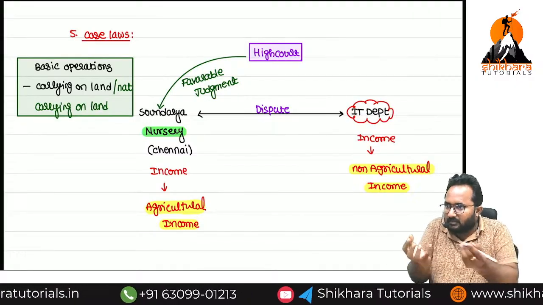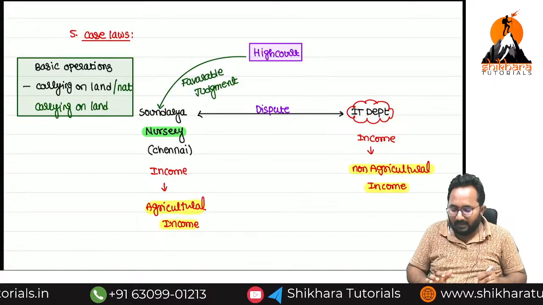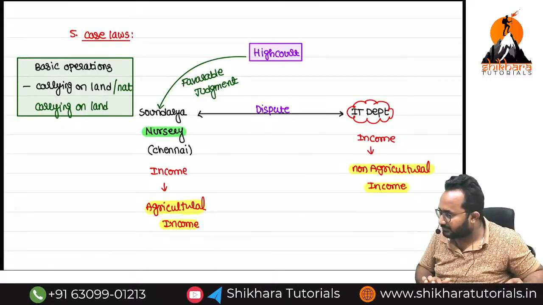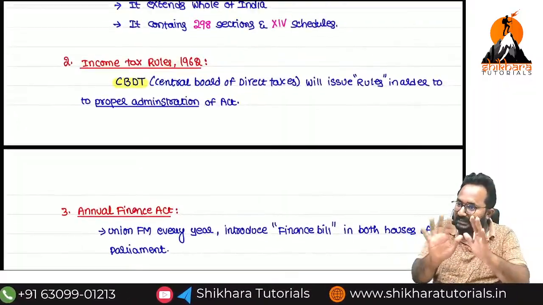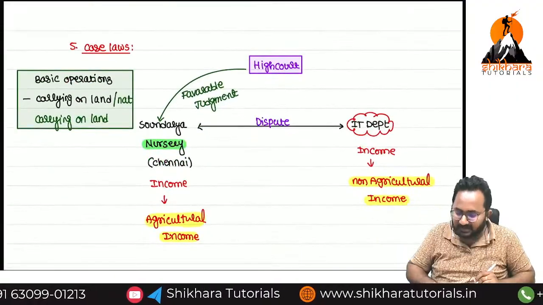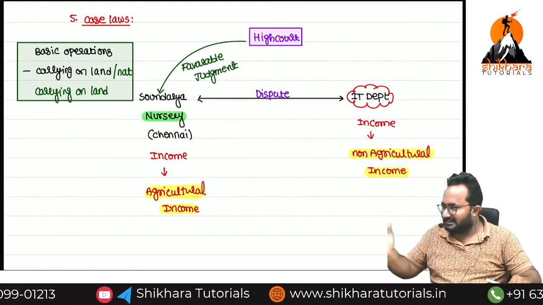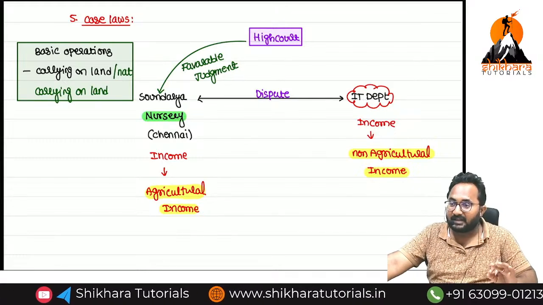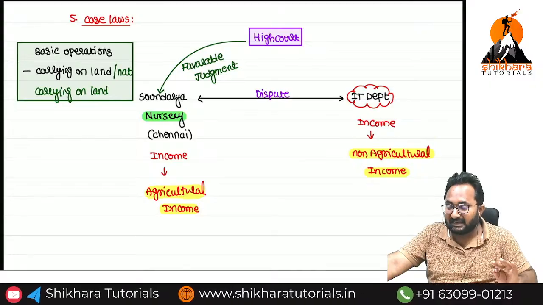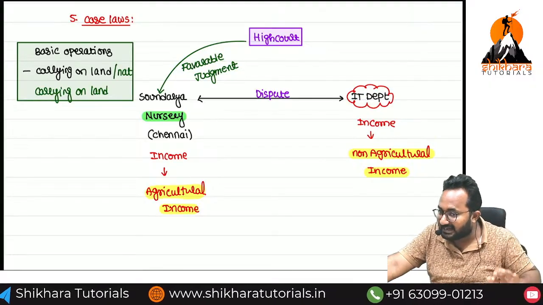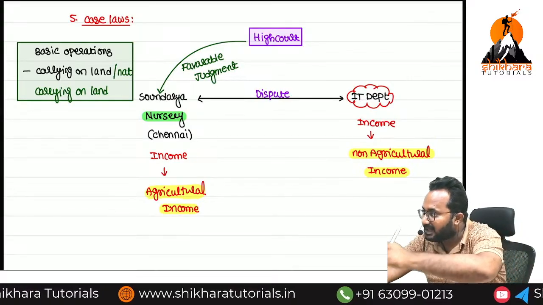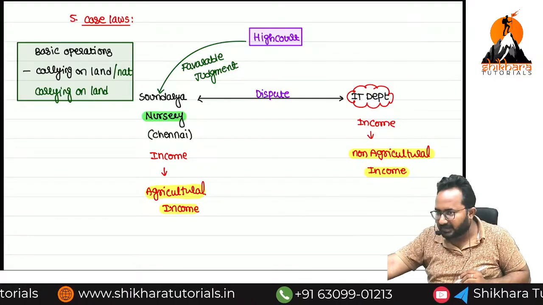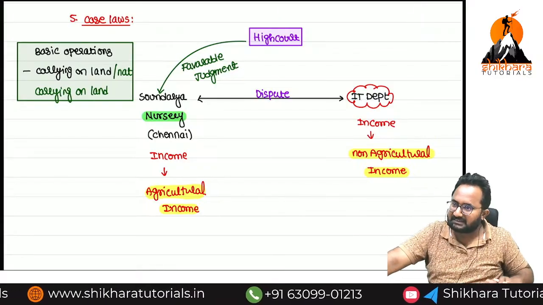But how can we give that point to our clients? Based on case laws. That's why reading case laws is also important. So that's why reading these 5 sources is important. Last source is what? Case laws. If our district court gives a judgment, sir, shall we apply that? No. If High Court or Supreme Court gives any judgments, those judgments only we can treat as landmark judgments. Here who gave the judgment? High Court, Madras High Court. That's why we can apply this landmark judgment in all cases.